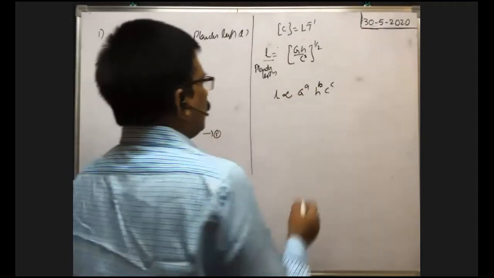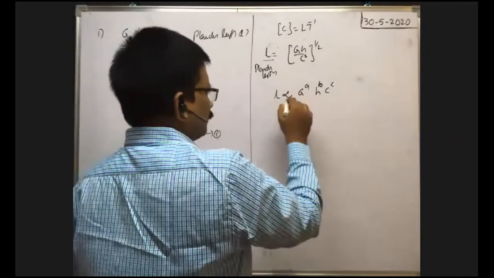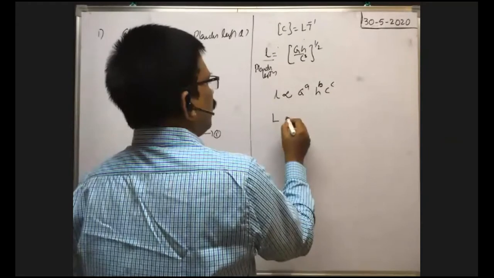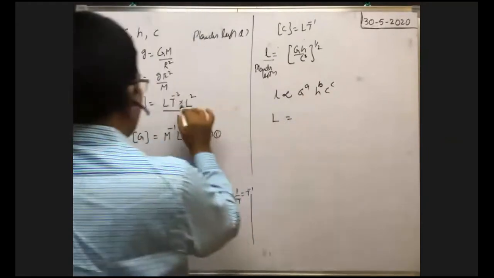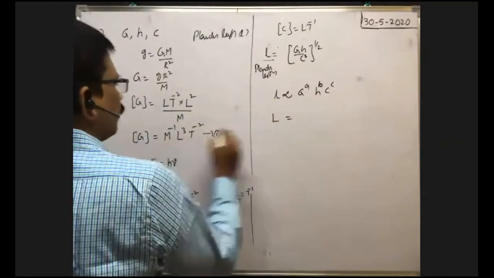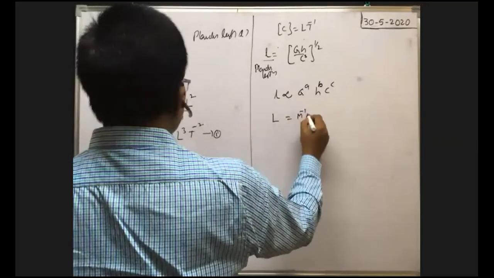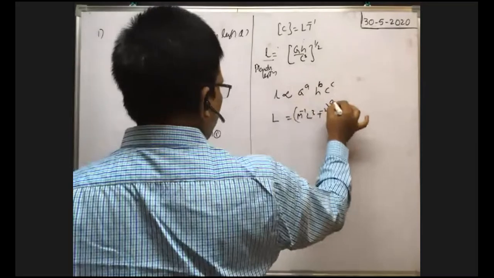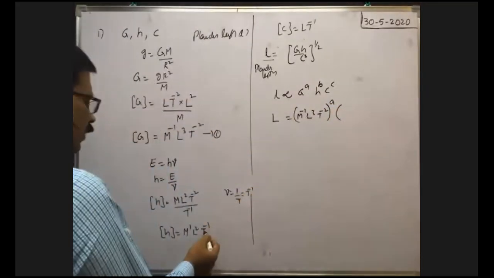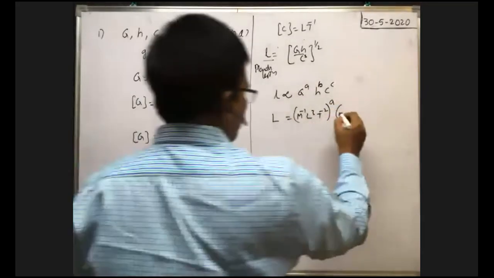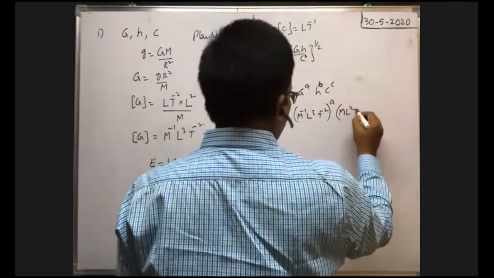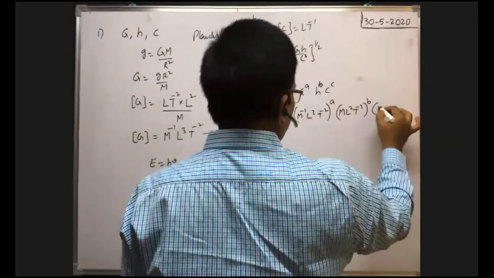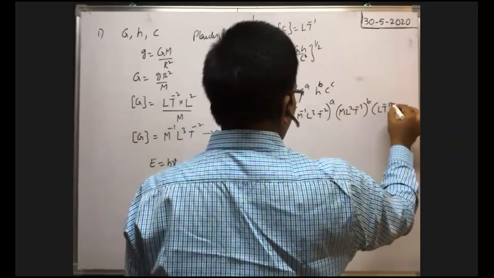Now you write the dimension formulas for various quantities here. L, length, is equal to G, which we already got: M inverse L cube t to the power of minus 2, whole to the power of A. Planck's constant dimension formula: M L square t to the power of minus 1, whole to the power of B. C means speed of light, that means L t to the power of minus 1, whole to the power of C.